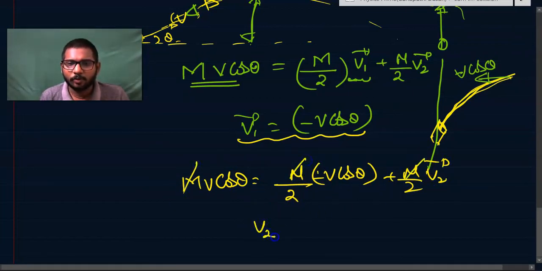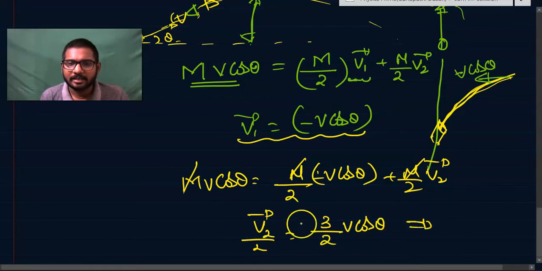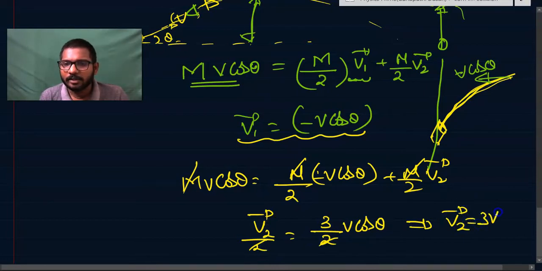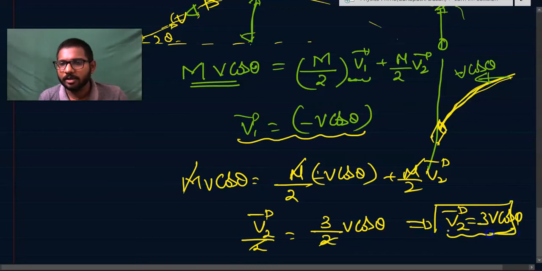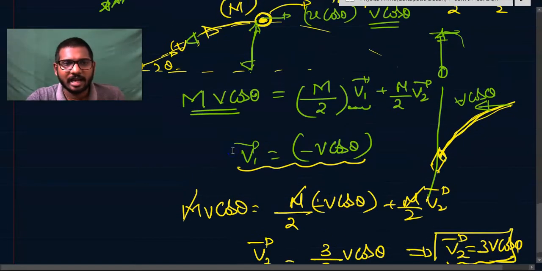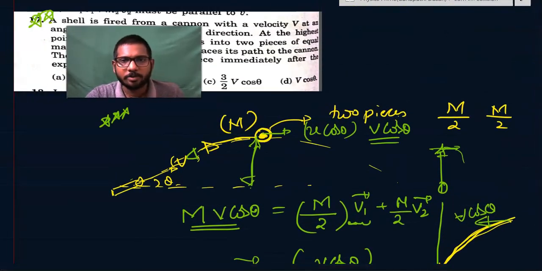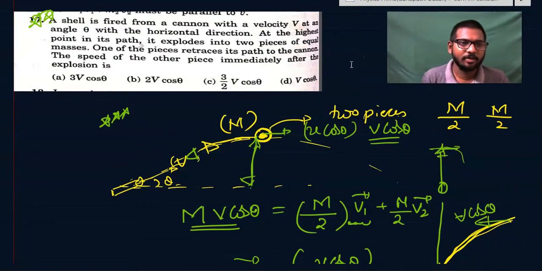That means v2 vector by 2 is equal to 3 by 2 v cos theta. That implies this 2 can be cancelled, and v2 vector is equal to 3v cos theta. That's a wonderful question. What is the answer according to the question here? The option is A, 3v cos theta.